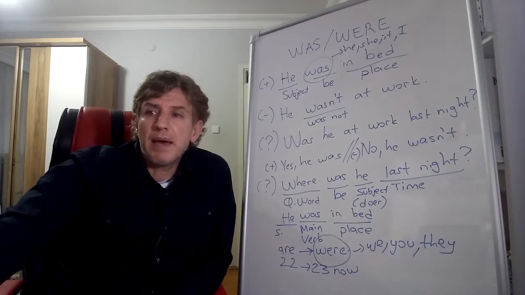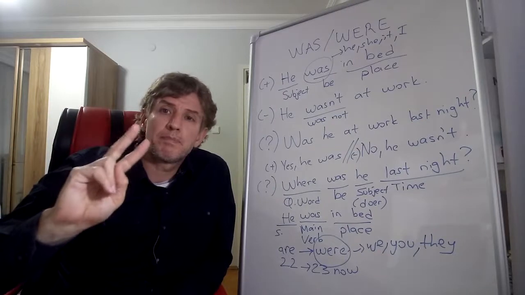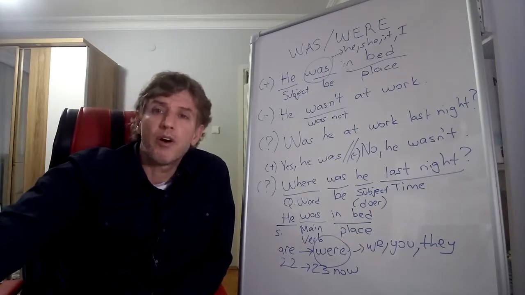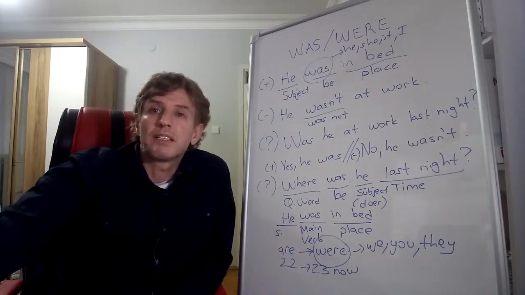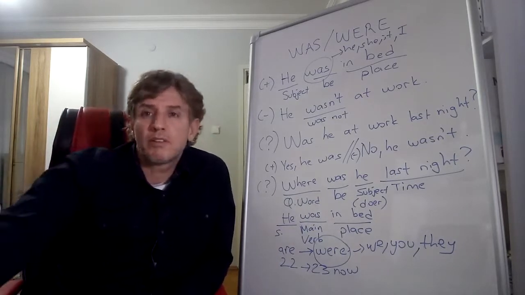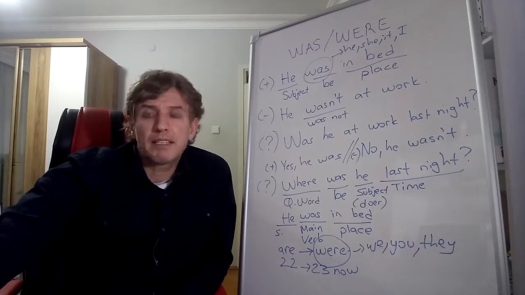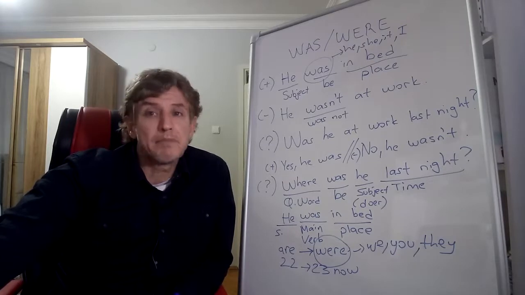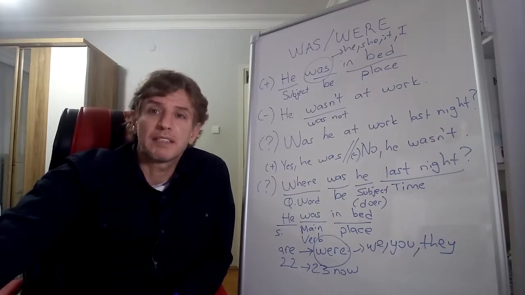Were Kate and Ben, okay? Kate and Ben, two people, okay? So we use were with plural nouns or subject pronouns. With singular subject pronouns and singular nouns, we use is. Kate and Ben, so two persons, so we use were. Were Kate and Ben at the party yesterday? Kate was there, but Ben wasn't at the party yesterday.